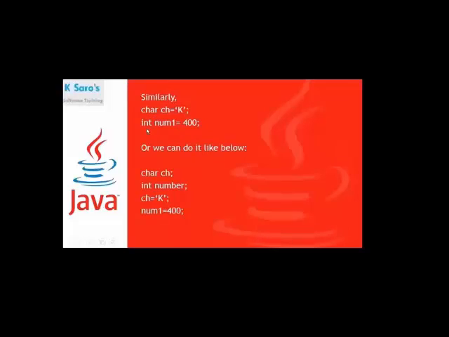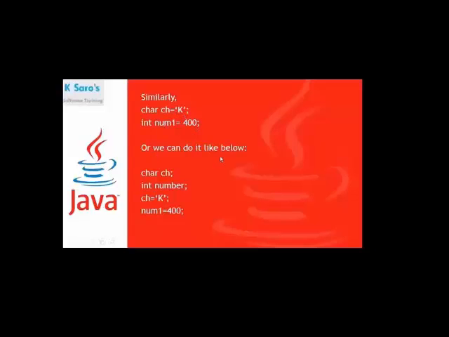The next step is int num1 equal to 400. I am assigning the value 400 to the variable num1. So I am declaring it as the integer data type. Int num1 equal to, I am assigning the value 400. Okay, so you can write it like this. When you declare the variable, you can directly assign the value.